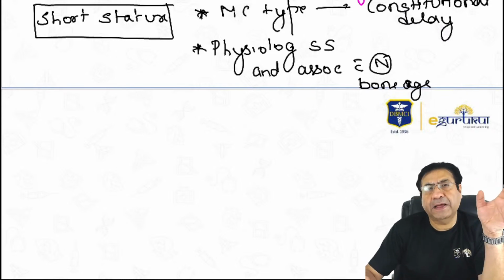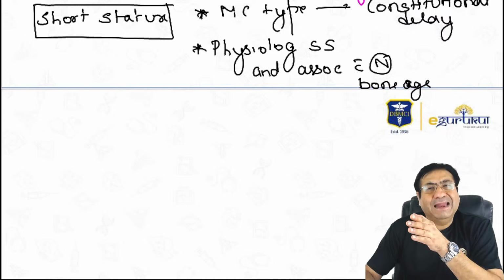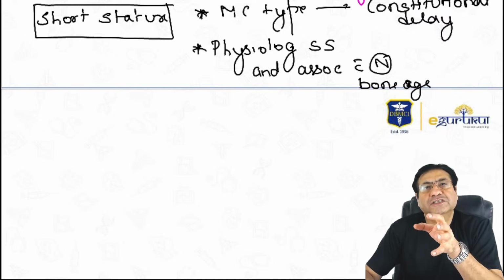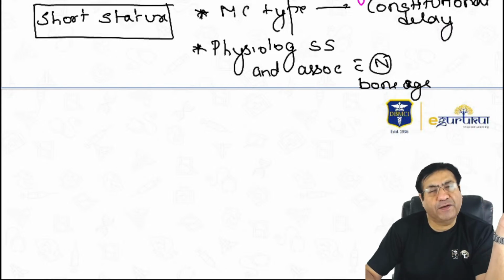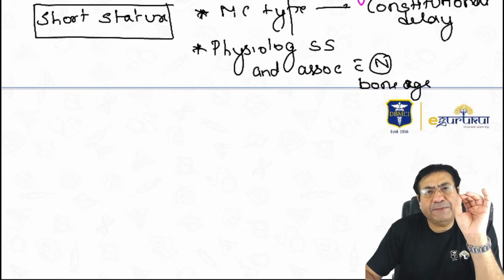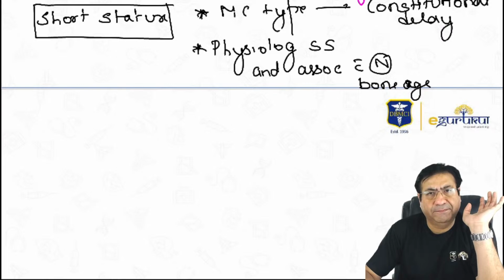I told in my classes that short statures are of two types. One is physiological, when the growth velocity is normal, and the other is pathological, when the growth velocity is reduced. Physiological short statures include familial short stature and constitutional delay. So which type of short stature is overall the most common type? It is the constitutional delay.